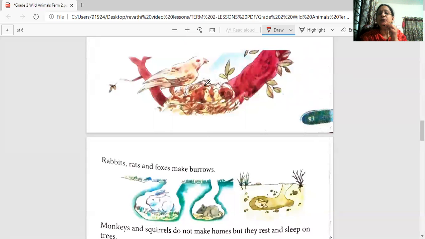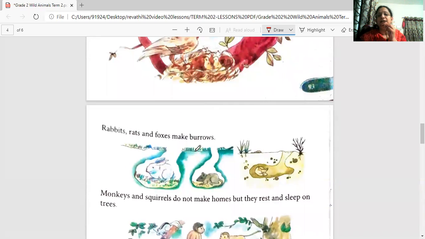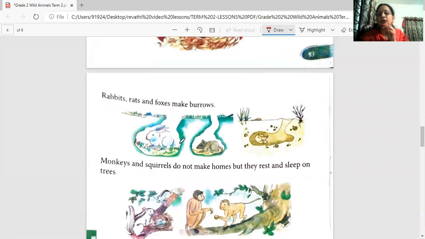Can you see the bird's nest with the small chicks? Yes. Now let's see how the rabbits live. The rabbits, rats, and foxes make burrows. What do they make? Burrows. The rabbits, rats, foxes, they make their burrows.